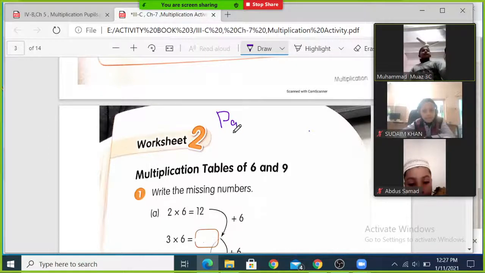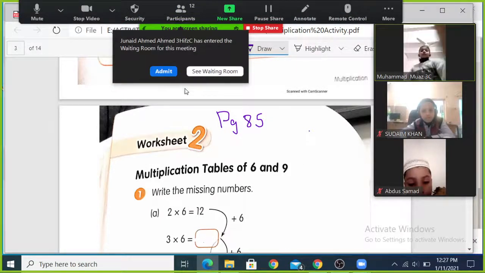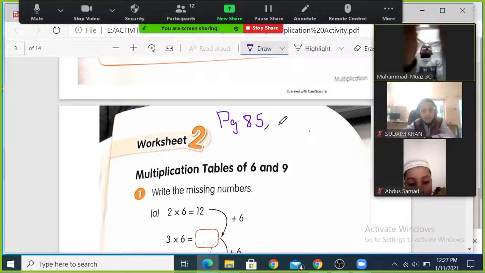Now you see, page 85 of the activity book. This is the way Willy Wonka persuades